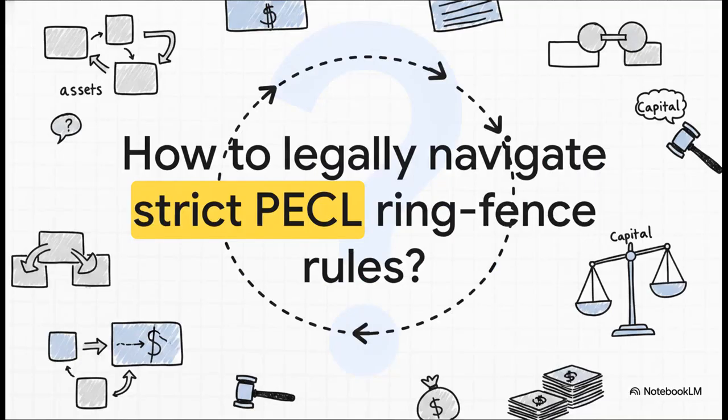I want to conclude today's explainer by leaving you with a complex, provocative scenario question. If you acquire a subsidiary with massive pre-entry capital losses, how exactly will you structure your group asset transfers to legally navigate those strict PECL ring-fence rules we just discussed? I want you to think deeply about this scenario. It is exactly the kind of higher-level synthesis you are going to need to demonstrate on exam day.